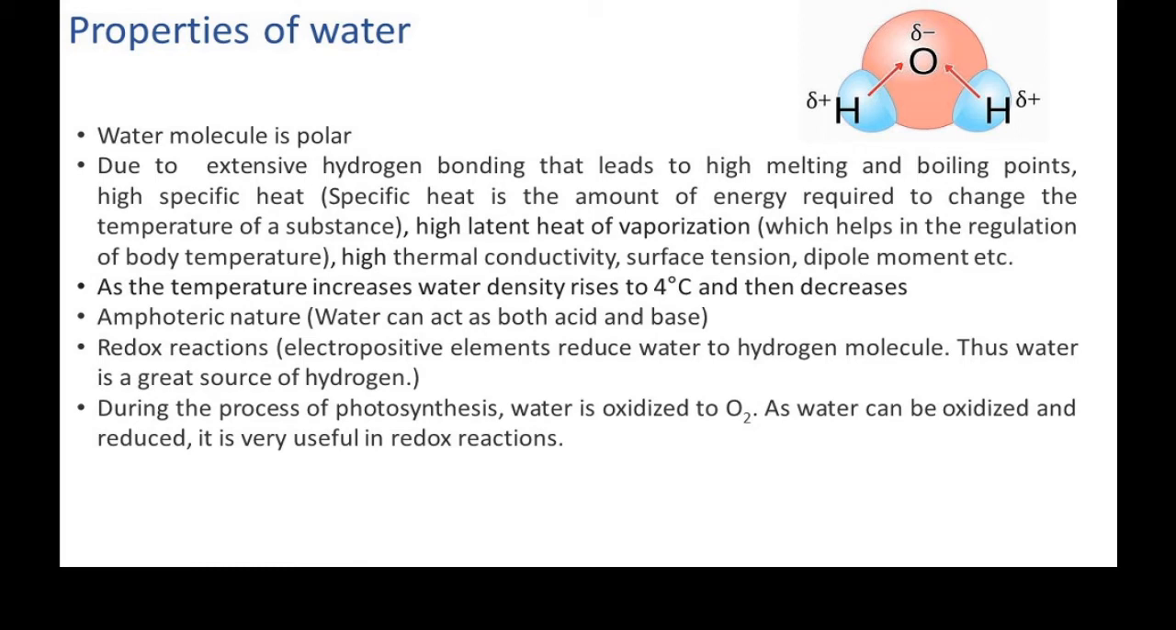During the process of photosynthesis, water is oxidized to oxygen. As water can be oxidized and reduced, it is very useful in redox reactions as well as in photosynthesis. Water also provides hydrogen for the reduction of NADP, producing reducing power. So let's continue with the properties of water. It also participates in hydrolysis reactions.